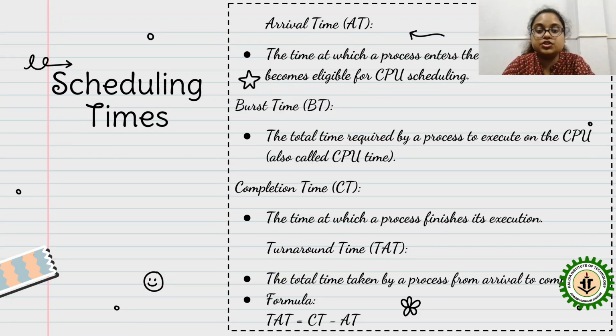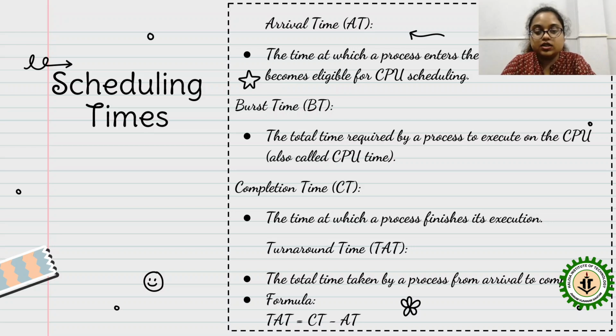Now we'll see what are the scheduling times. These are some points that you have to remember when you are doing algorithms. In the algorithms, we need these basic things. One is arrival time, AT, the time at which a process enters the ready queue and becomes eligible for CPU scheduling. Burst time, BT, is the total time required by a process to execute on the CPU, also called CPU time.